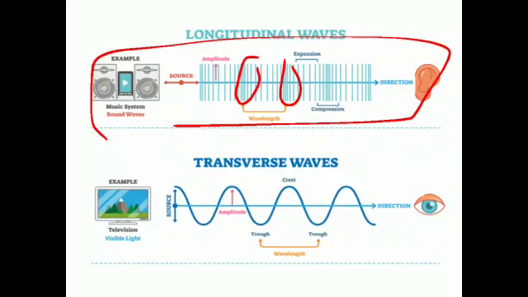The second type of sound wave is transverse waves. Students, sound waves spread out from the source of sound rather like the waves that spread out when you throw a stone into a pond. But there are differences between the way in which water waves and sound waves travel. When a stone is thrown into water, it is not the water which is moving out from the splash. The water molecules are simply bobbing up and down at right angles to the direction of the wave. This kind of wave is a transverse wave.